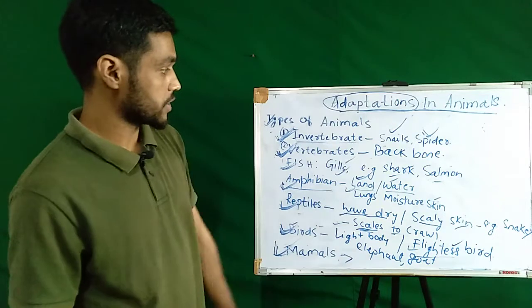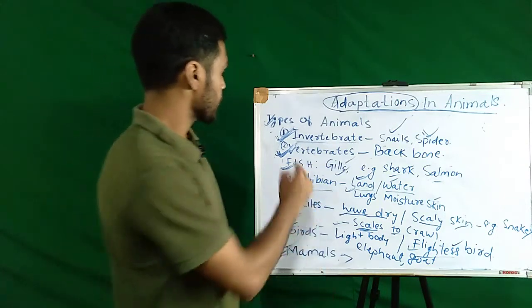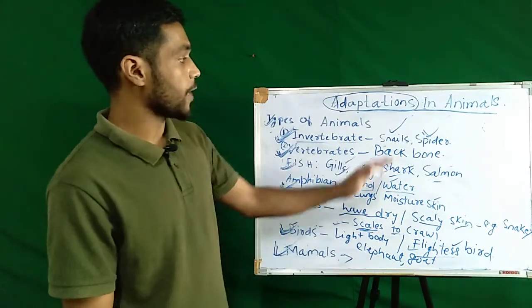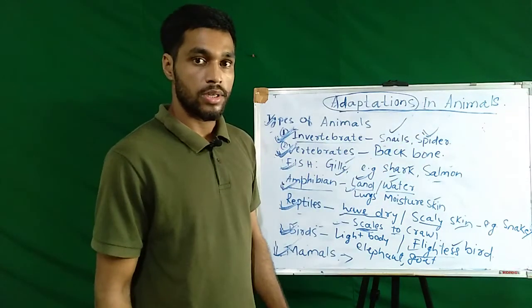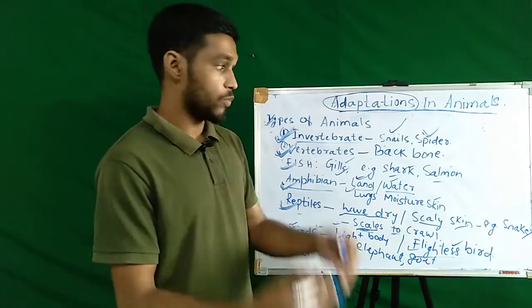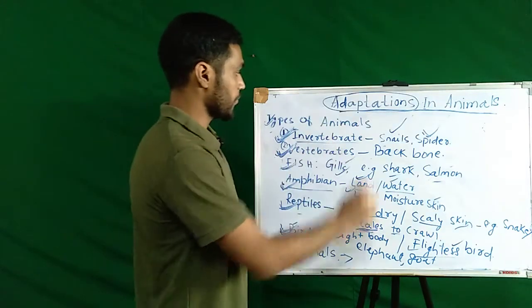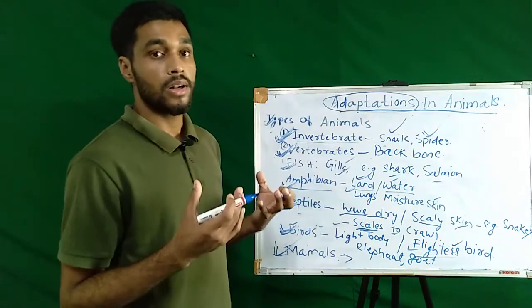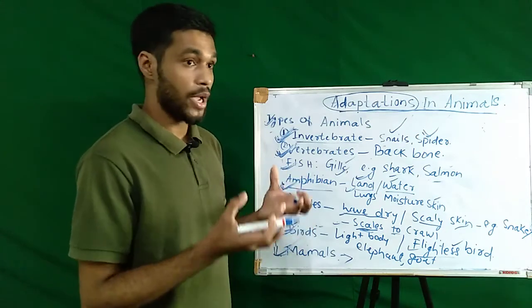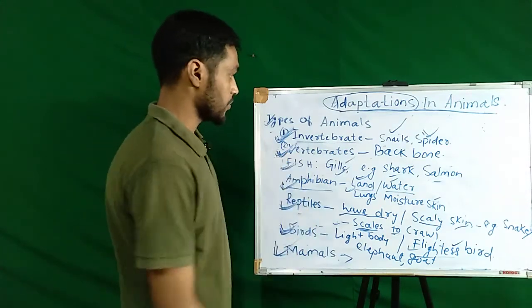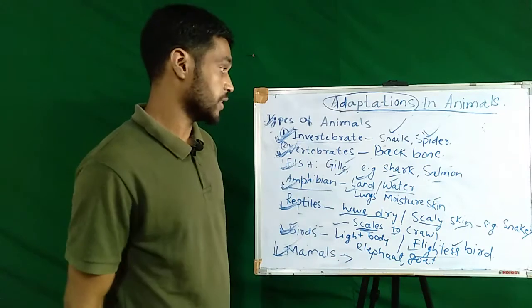Invertebrate animals are snails, spider, cockroach, earthworm, tapeworm. Invertebrate animals do not have a backbone in them, and vertebrate animals have a backbone in them.